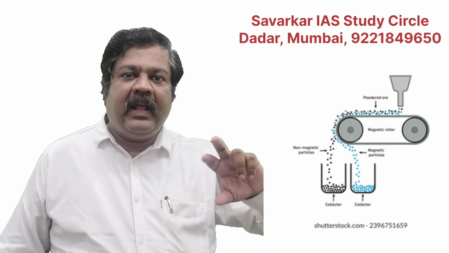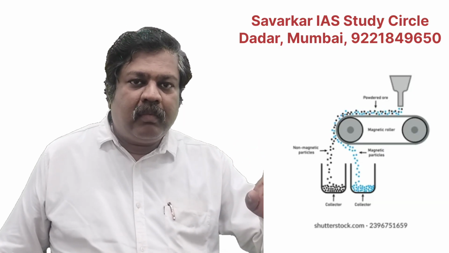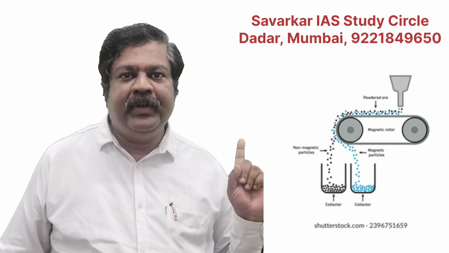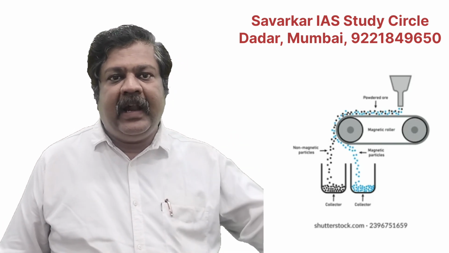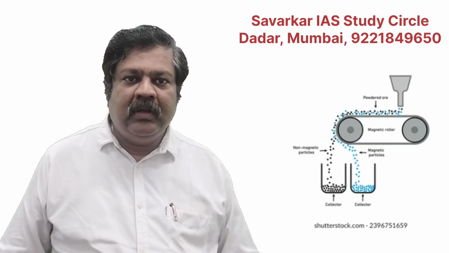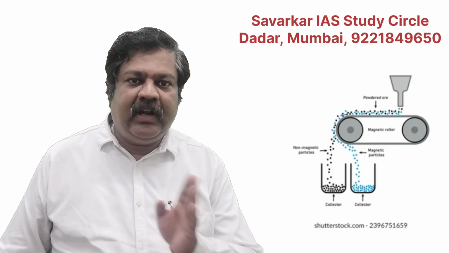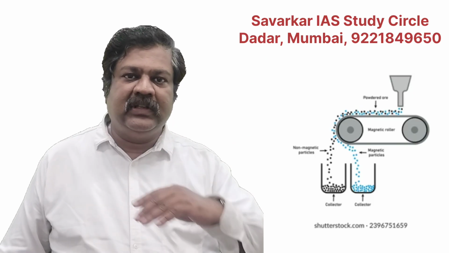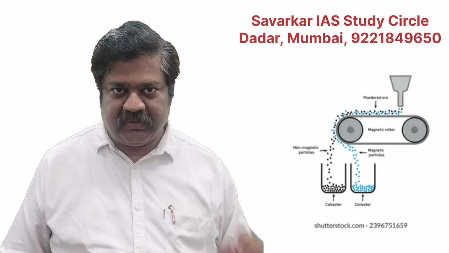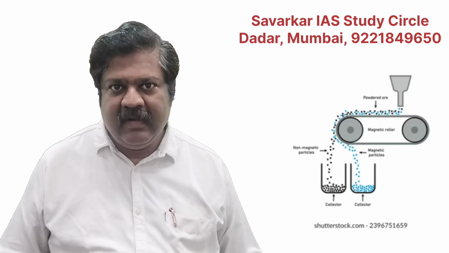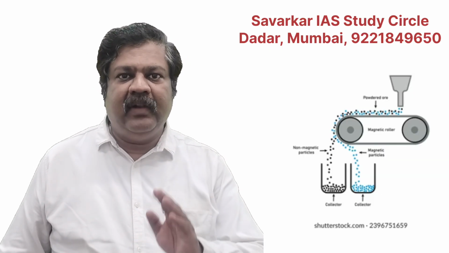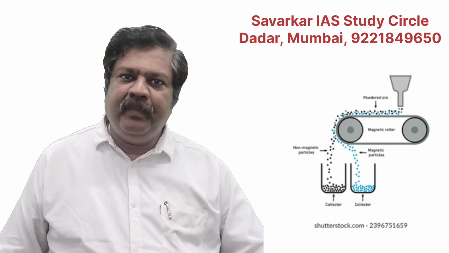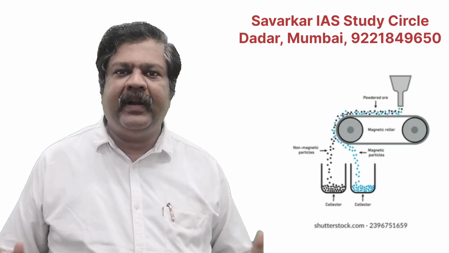As a result, we are getting the mineral having certain magnetic properties. And now, as I am showing in the diagram, you will see that the belt is rotating. The magnetic component will stick to the belt, whereas the non-magnetic component will be thrown a long distance because of centrifugal force as well as gravitational force. The magnetic material will stick to the belt and fall down because of only gravitational force. So we can separate this way.